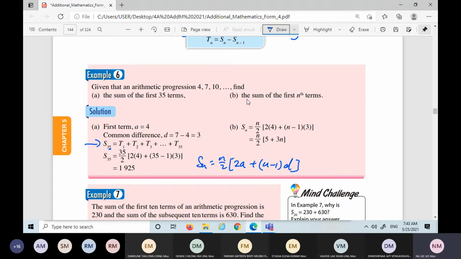How about part b, the sum of the first n terms? You just write it out, leave it still in n, so your answer is in terms of n. Whatever you can simplify, just simplify. So this is your final answer.